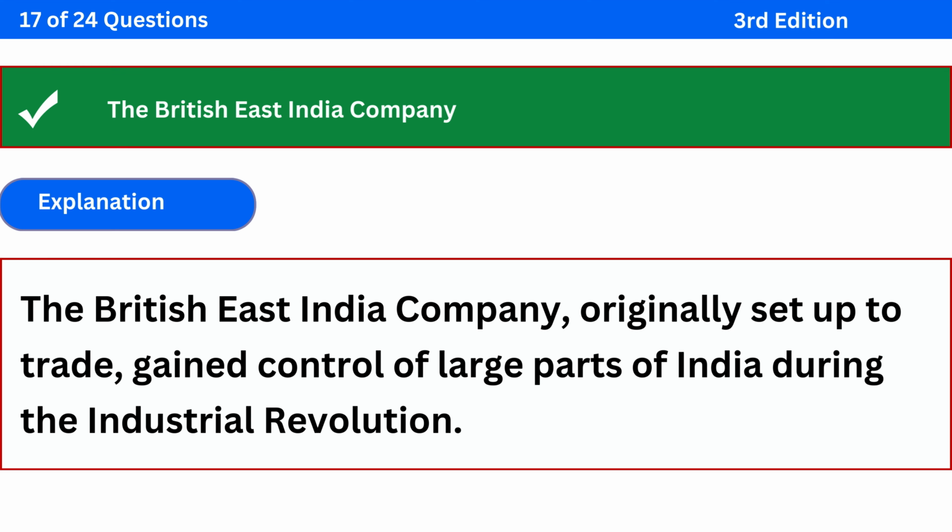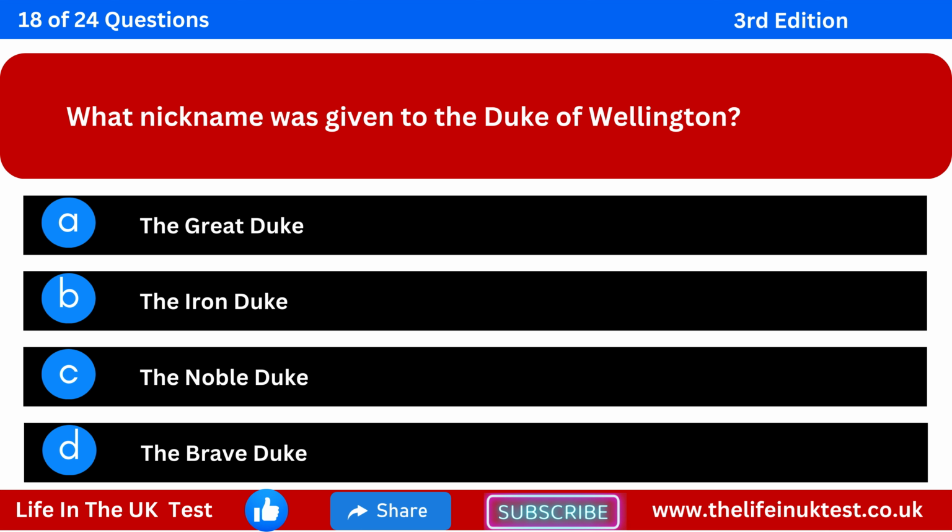The correct answer is the British East India Company. Explanation: The British East India Company, originally set up to trade, gained control of large parts of India during the Industrial Revolution. What nickname was given to the Duke of Wellington?